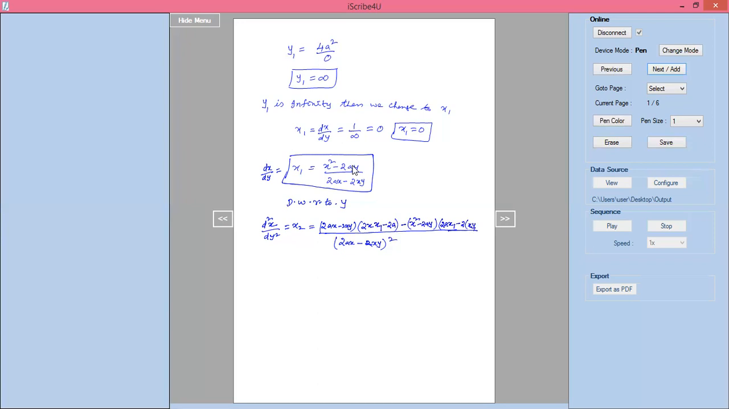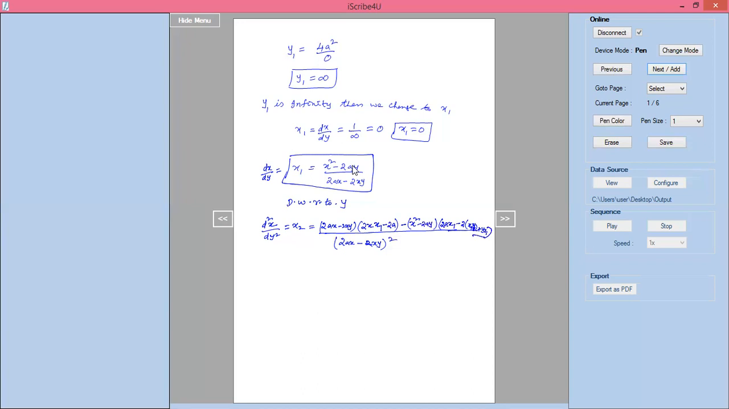Differentiation of xy is x into differentiation of y, which is 1, plus y into differentiation of x, which should be x1. I'll write here y into x1.